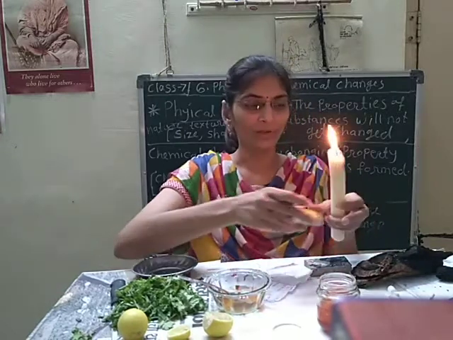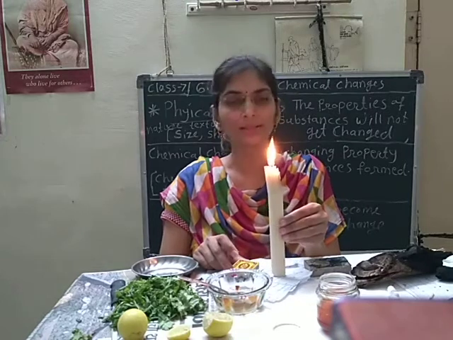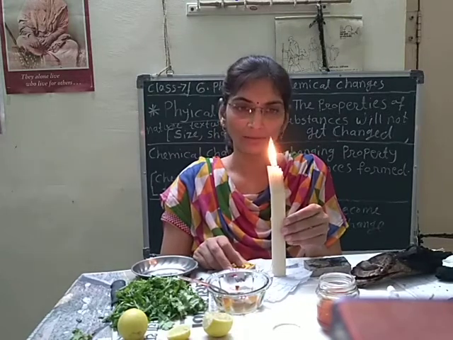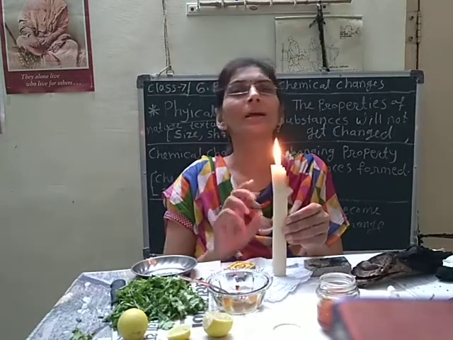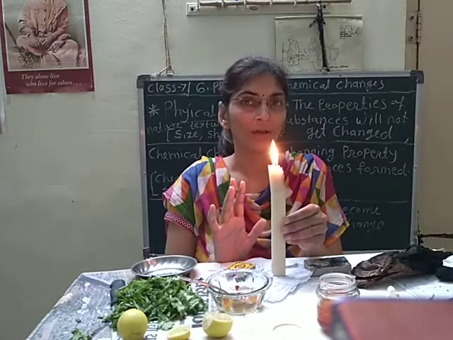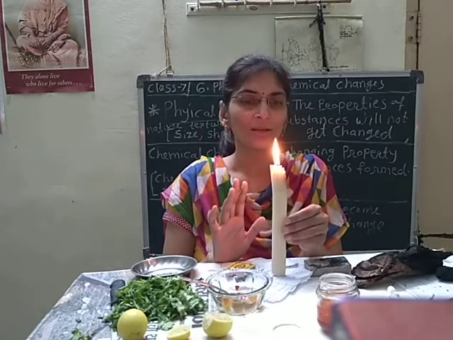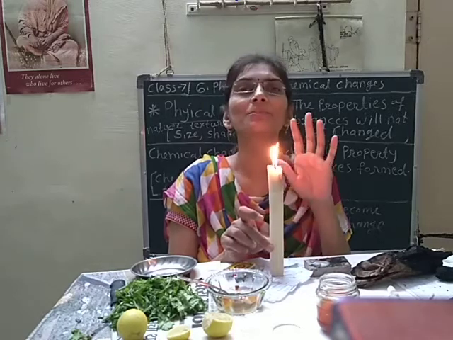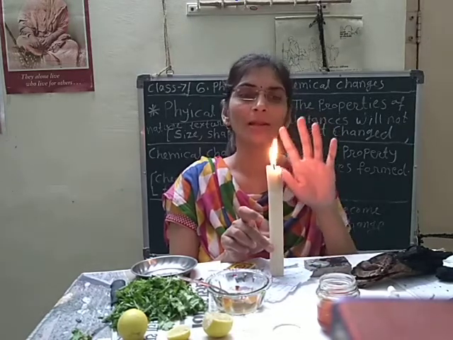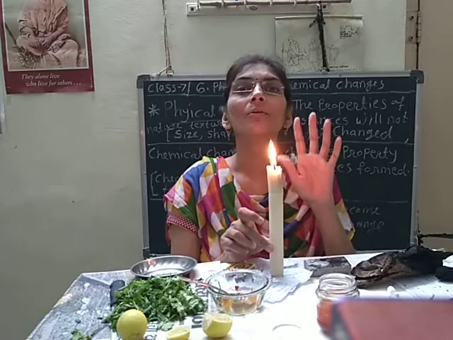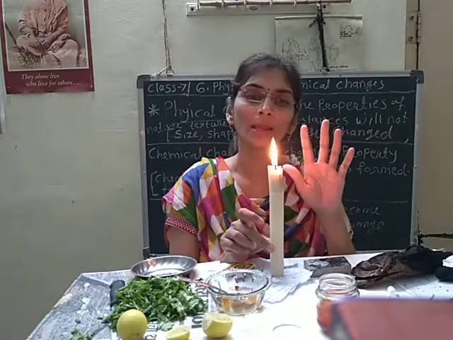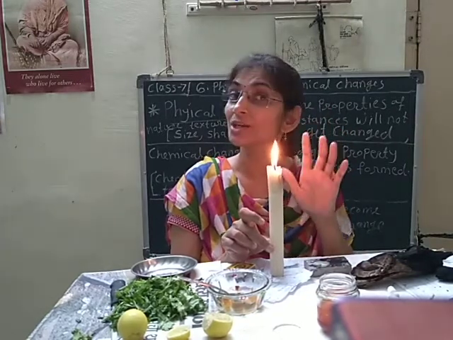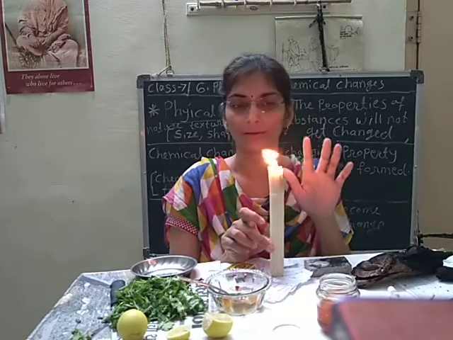So again I am showing you now. See, this is the burning candle. So it is a very good example of physical and chemical change. So students, what are you thinking? Which type of change is happening while the candle is burning?